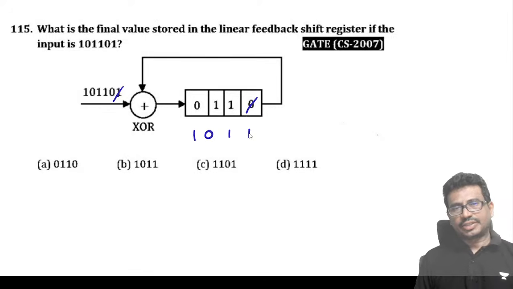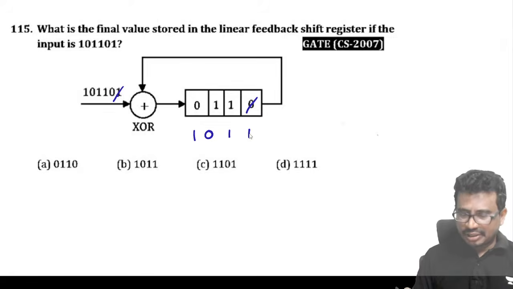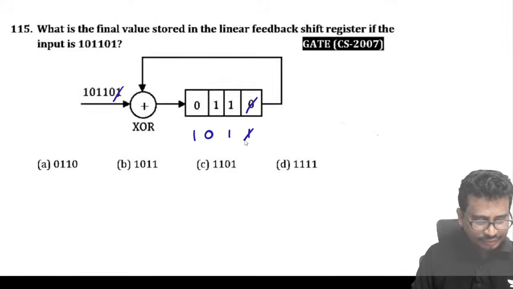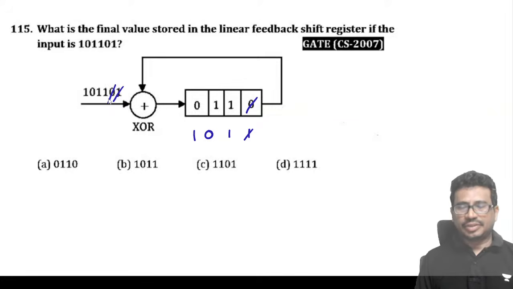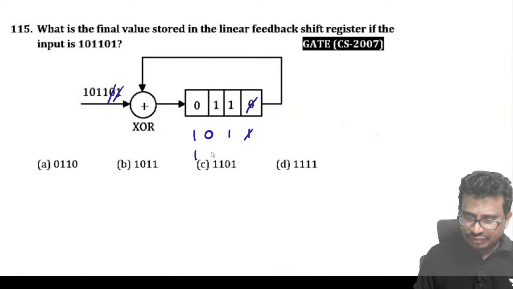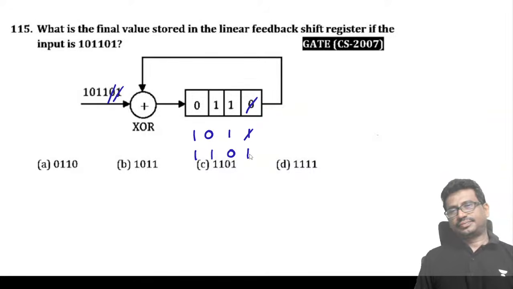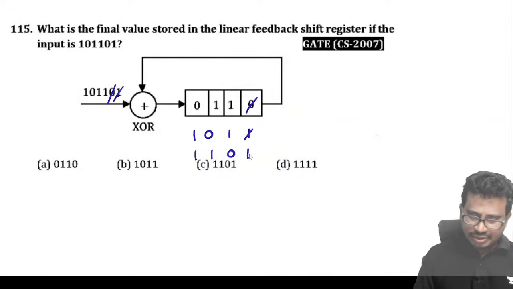That is the first clock. When you apply the second clock, this 1 and the 0 XOR will happen. That is 1, so 1, 1, 0 and 1. Next, 1 and 1 XOR, so that is 0, 1, 1, 0.